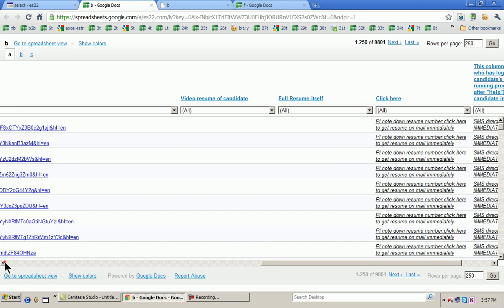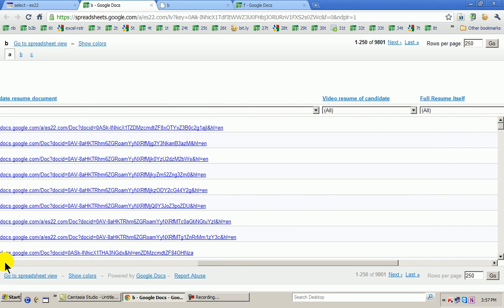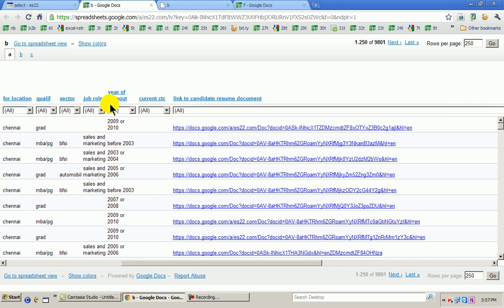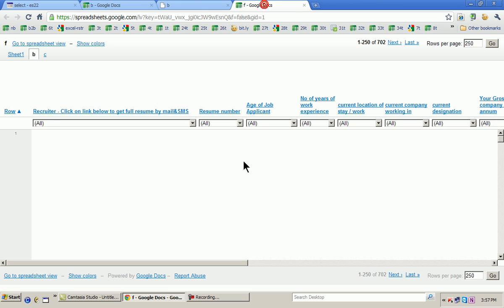So therefore, automatically it connects the recruiter, the candidate, and elakshya online. So this sheet helps in that. This is for traditional resumes. The same thing happens here. This is Excel resume. You can see some 702 Excel resumes are there.